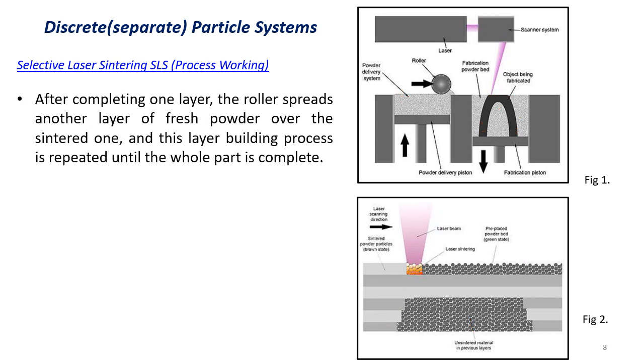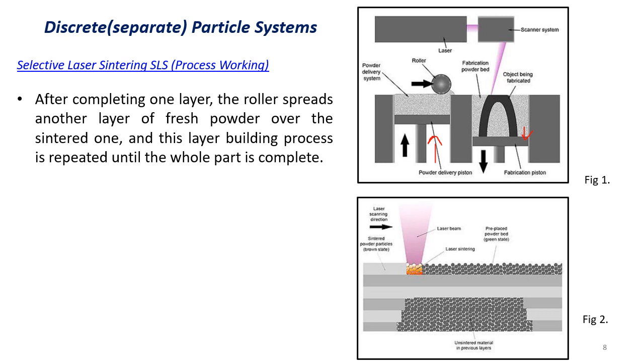So after completing one layer, the roller spreads another layer of fresh powder. So fresh powder is going to be raised by the powder delivery system. Simultaneously, the fabrication piston is going to descend for the next deposition. So fresh powder over the sintered one.